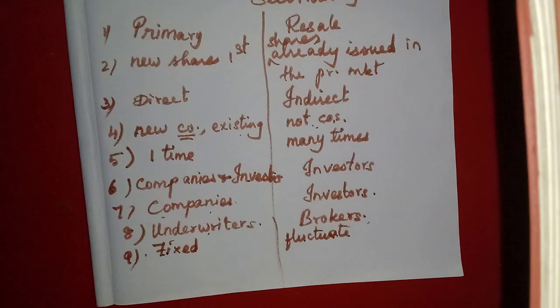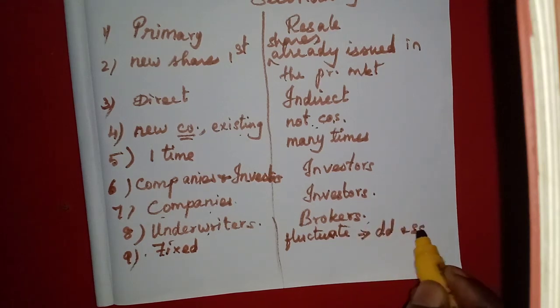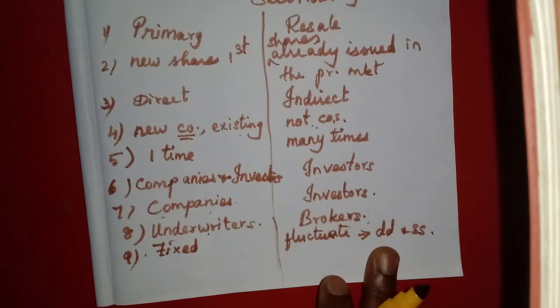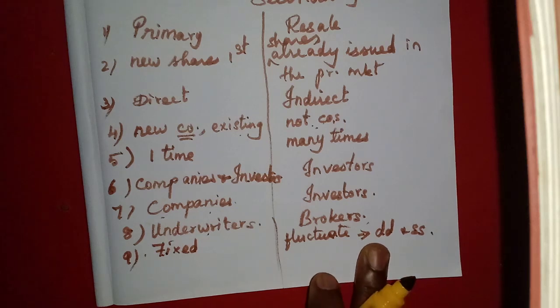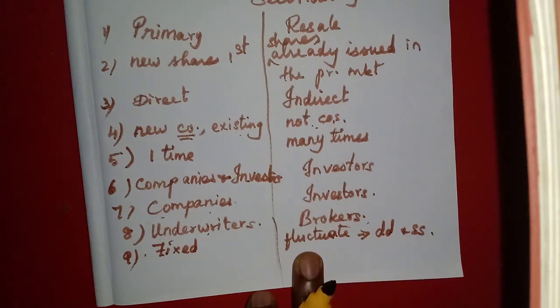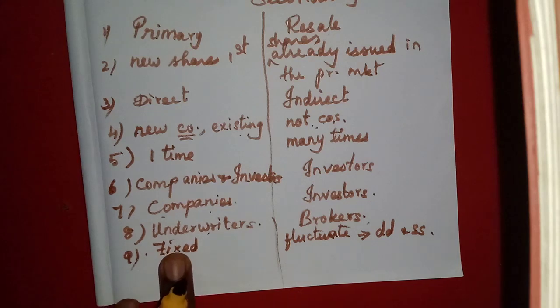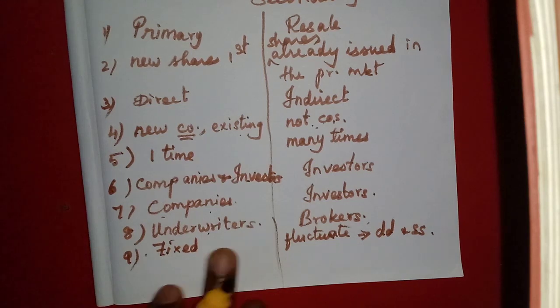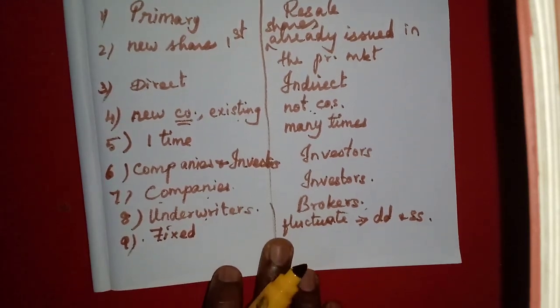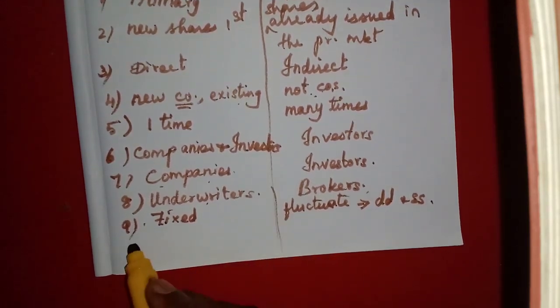The price of the securities or the shares in the secondary market will vary as per demand and supply. As per the demand and supply, the price of the securities may fluctuate or vary. But in the primary market, or the new issue market, the price is fixed by the company. So it is a fixed price, it will not vary.